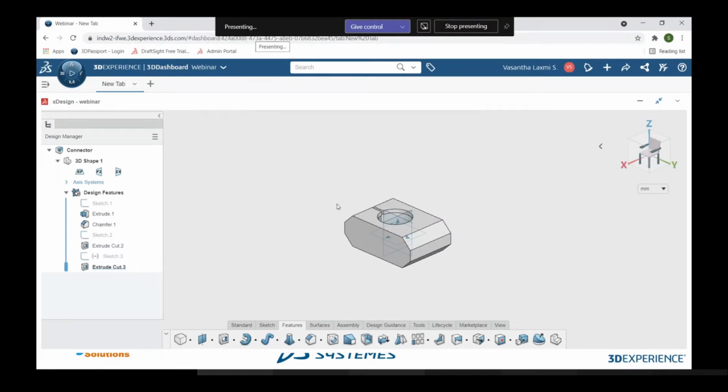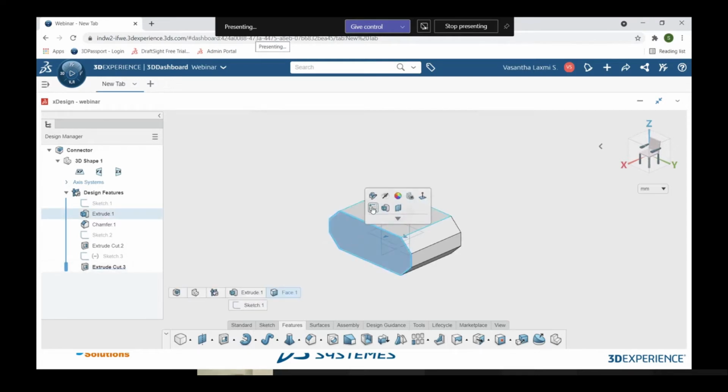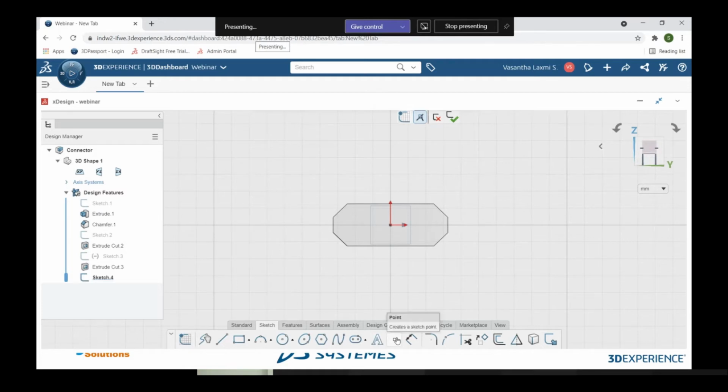So further moving on, I want to place some countersink holes. To specify the positions of the countersink holes, where those holes will be added, I have to have some points to specify the hole positions. So I am adding the sketch on this front face. With the help of the point tool, I'm giving two random points, and in the same way I'm adding a vertical line. I'm making it a construction line so that I can add the relation between them.